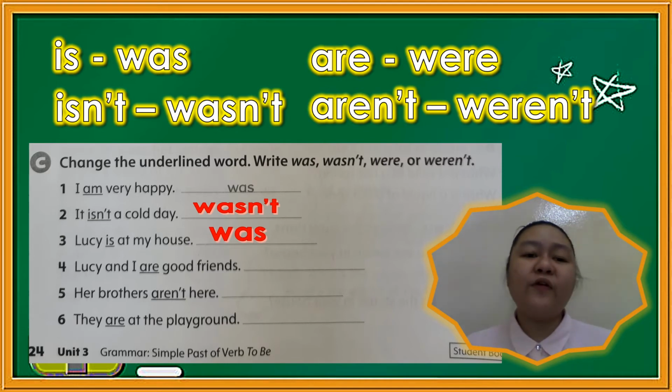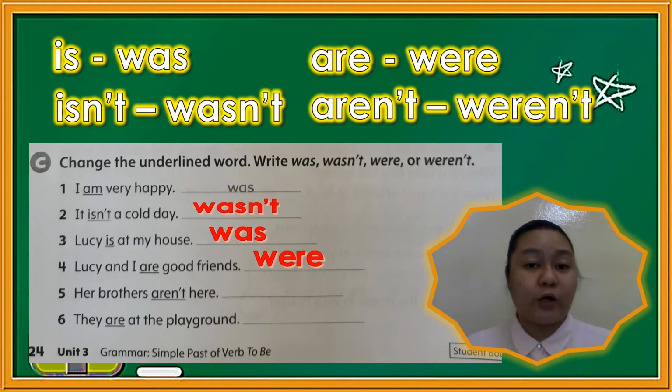was. Number 4. Lucy and I are good friends. Now, because the underlined word there is are, what should be our past tense form? It's correct. Were. Now, number 5. Her brothers aren't here.